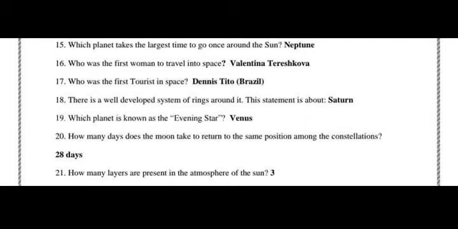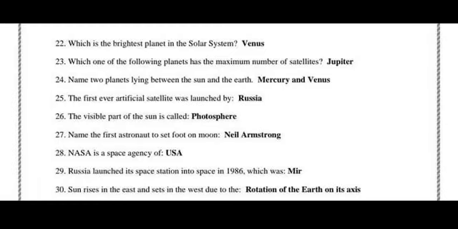Dennis Tito, he was from Brazil. There is a well-developed system of rings around it. This statement is about Saturn. Which planet is known as the evening star? Venus. How many days does the moon take to return to the same position among the constellations? 28 days. How many layers are present in the atmosphere of the sun? 3.